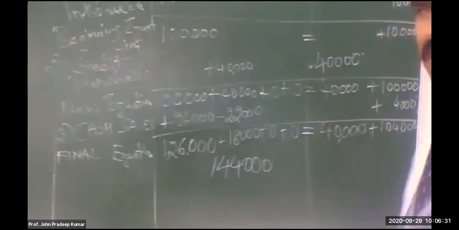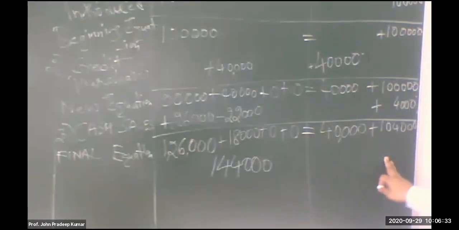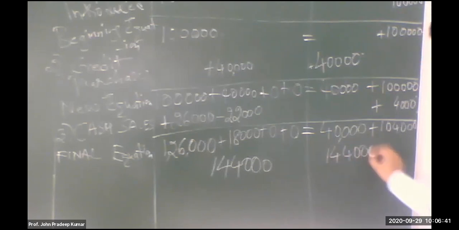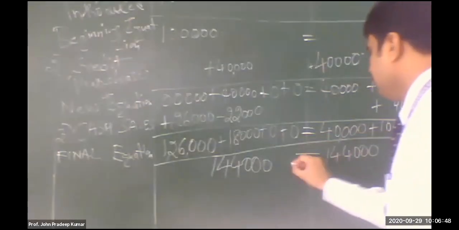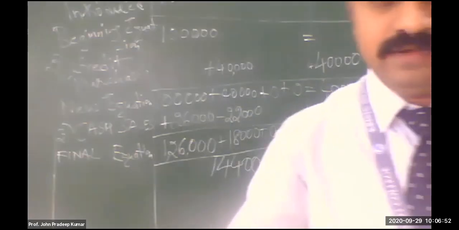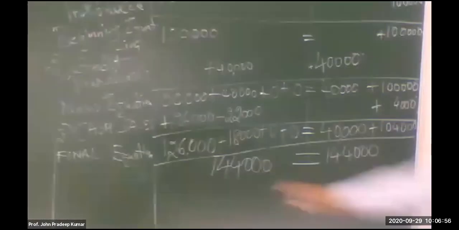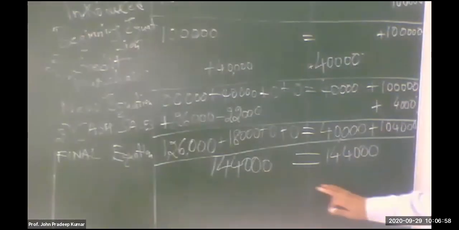Now you add on the liability side. 40,000 plus 1,04,000. Tallied, 1 lakh 44,000. That means your assets are equal to liability and capital. That means your answer is correct. If both the sides come same, then your answer is correct.